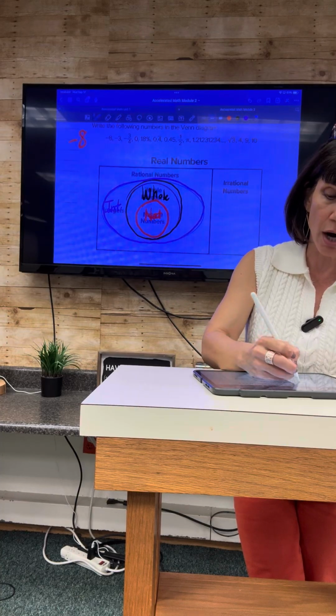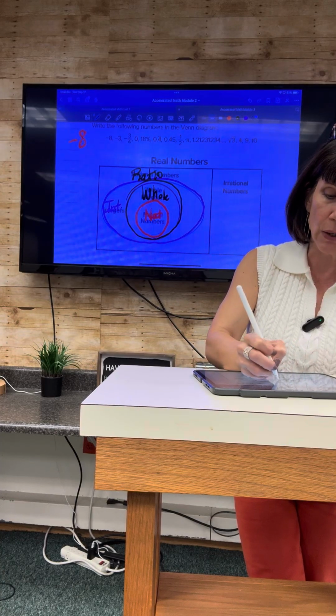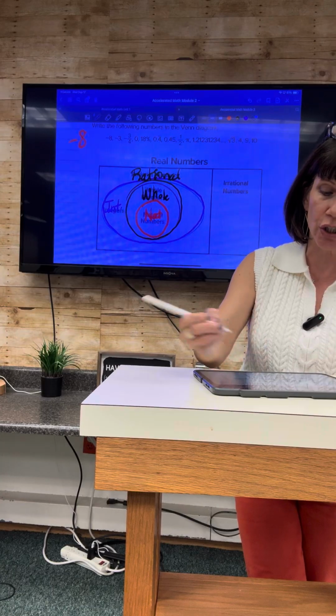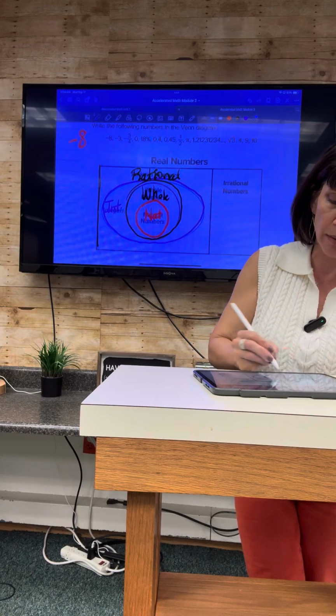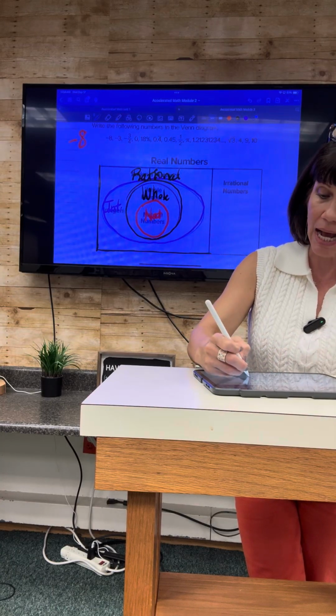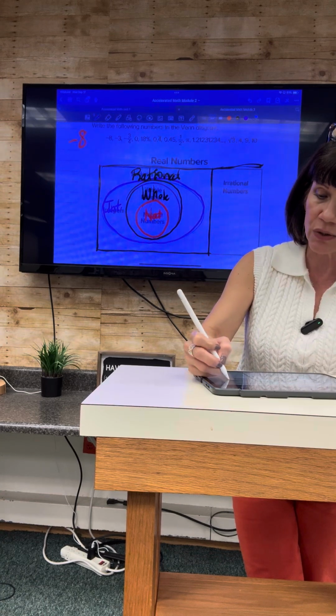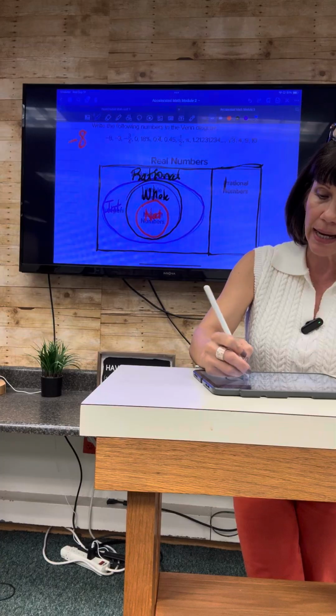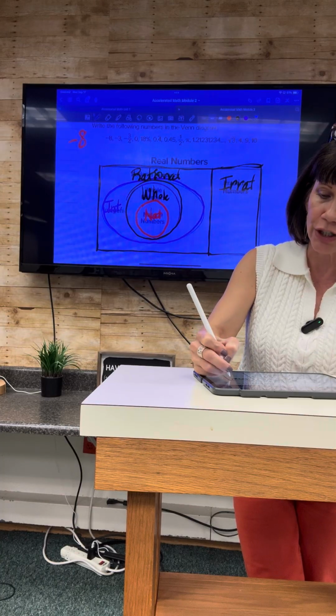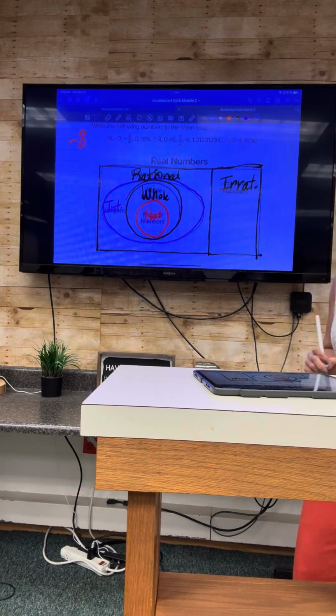And write rational for rational numbers inside this rectangle, and then inside my smaller rectangle, I have irrational. So irrat. You'll know what I mean.